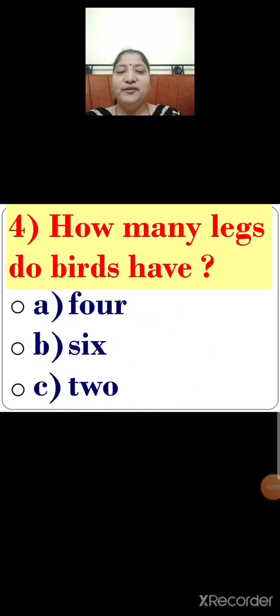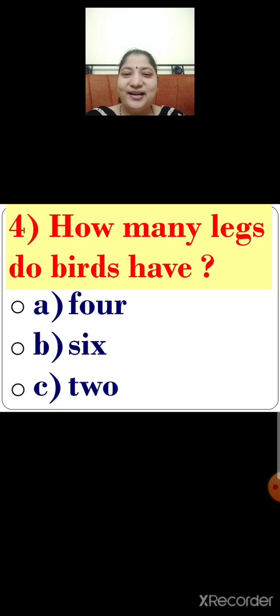Next, number 4. How many legs do birds have? Let me repeat the question again. How many legs do birds have? There are 3 options given below. They are option A, 4, option B, 6, option C, 2. Children, select the correct answer.